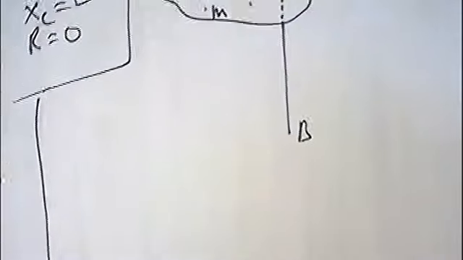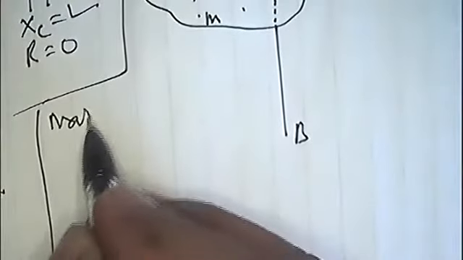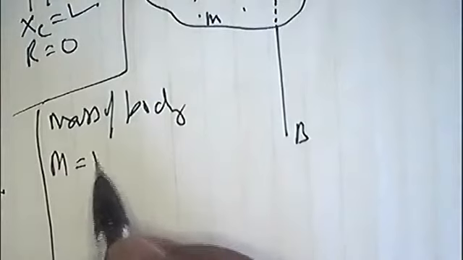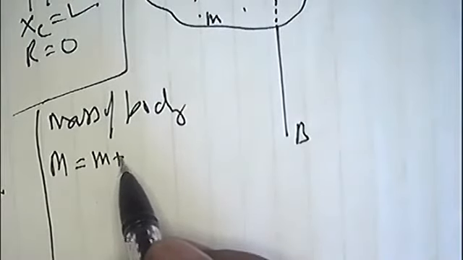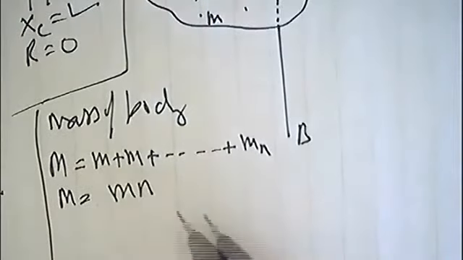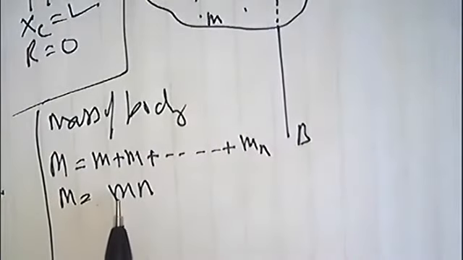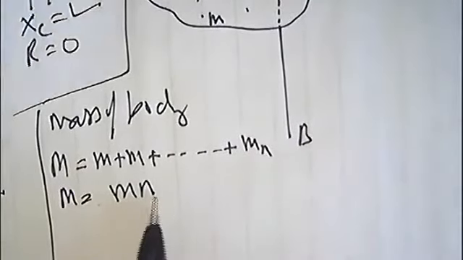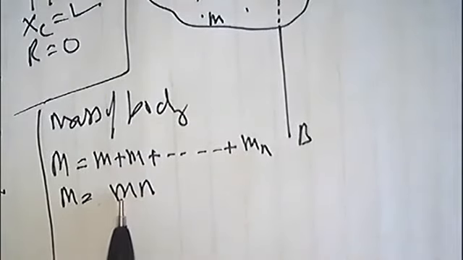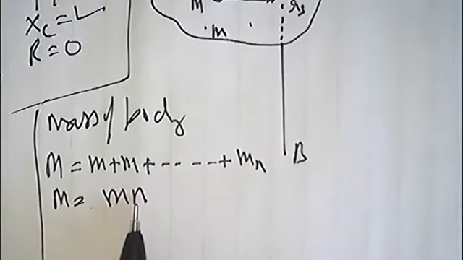First, the mass of the body M equals small m, mass of first particle, plus small m, mass of second particle, up to mass of nth particle. So it will be equal to m n. m is the mass of each particle, n is the total number of particles.